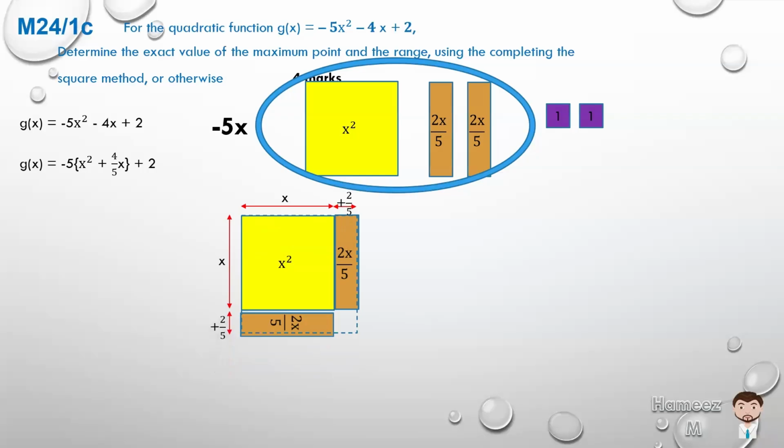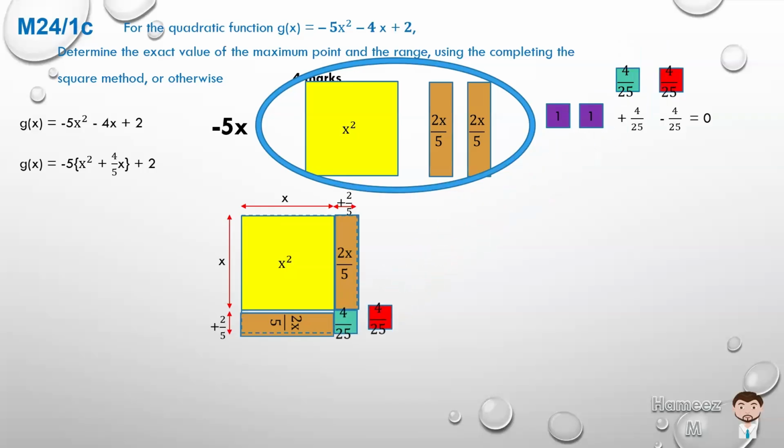And if we do some multiplication as if it was area, we see 2/5 times x is 2/5 x. So what is missing? That portion will be 2/5 times 2/5. 2/5 times 2/5 is 4/25. I'll bring up a green one to indicate such. And if I add 4/25 and I add minus 4/25, I'm not really interfering with the value of the equation. It gives us 0. So I can move that 4/25 into here.